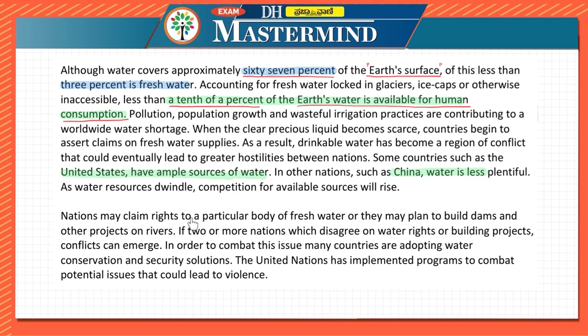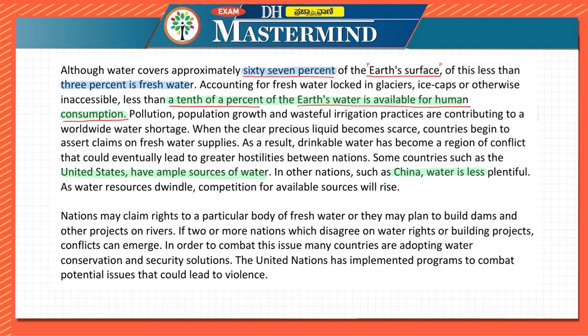So nations may claim rights to a particular body of fresh water, or they may plan to build dams and other projects on rivers. If two or more nations disagree on water rights or building projects, conflict can emerge. In order to combat this issue, many countries are adopting water conservation and security solutions. The United Nations has implemented programs to combat potential issues that could lead to violence.